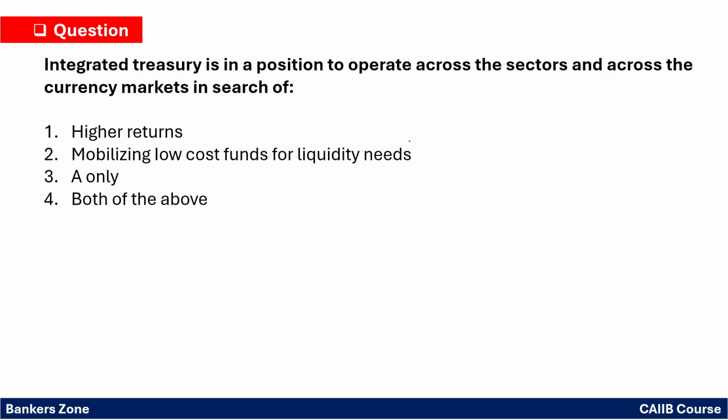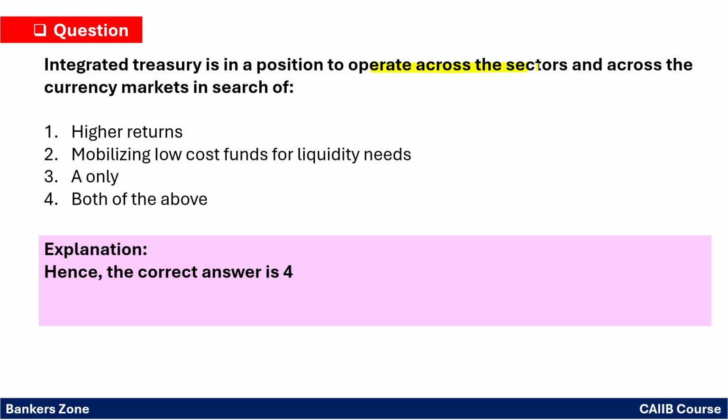Integrated Treasury is in a position to operate across the sector and across the currency market in search of. So why is integrated Treasury basically working, right? So higher returns, yes, the option is correct. Mobilizing low cost funds for the liquidity needs, that is the asset liability management part, right? So one is correct, 2 is also correct. So which option will you mark, A only or both? So the correct option you can mark here is both of the above. So the fourth option is the correct answer.